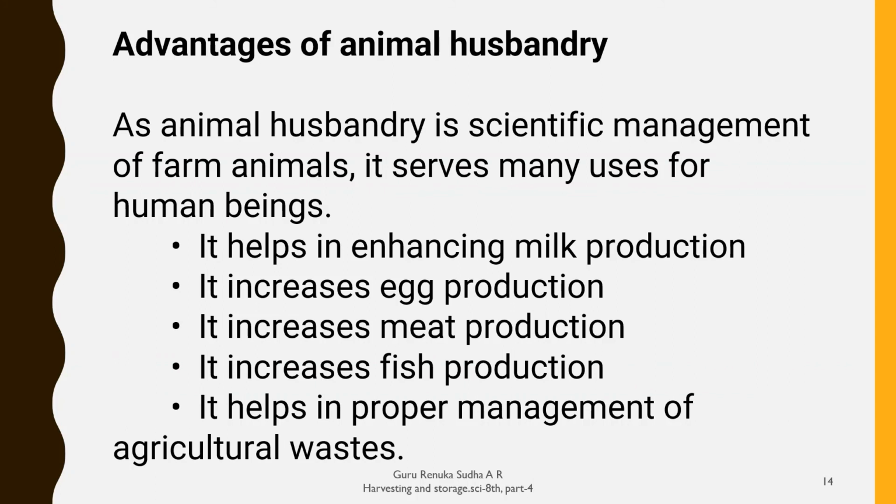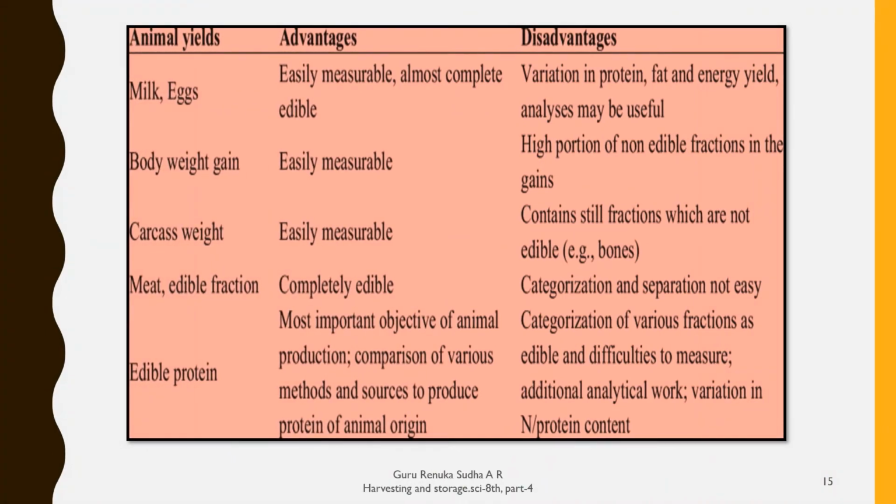So by these points, we can say that along with agricultural activities, that means production of crops, if you adopt animal husbandry, it helps us enhance these productions and also helps in the proper management of agricultural waste. So this is also very much needed for agricultural purposes, for farmers to enhance their economic status. I hope you have understood all these things related to animal husbandry.